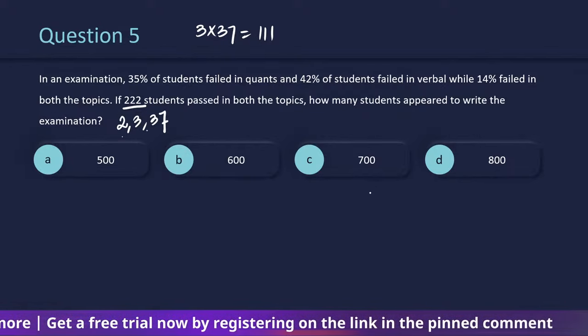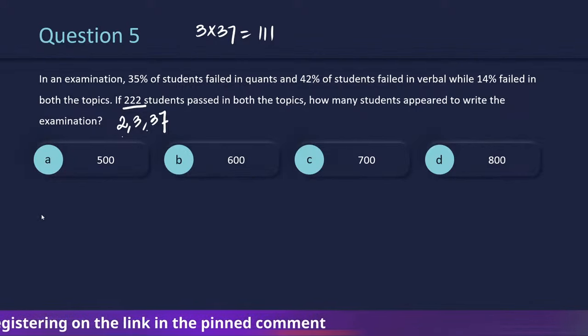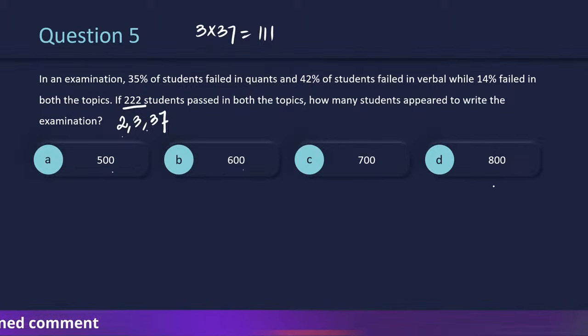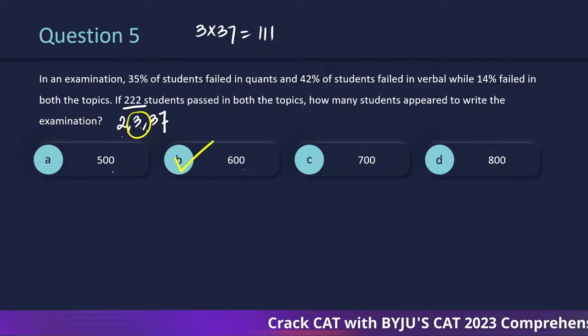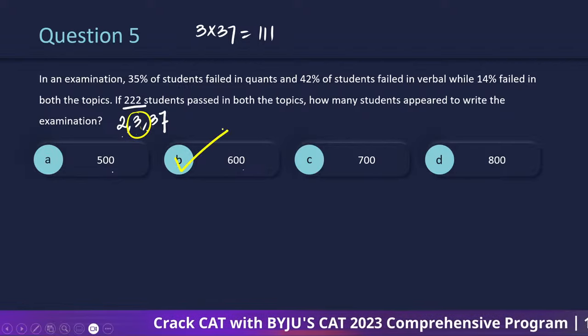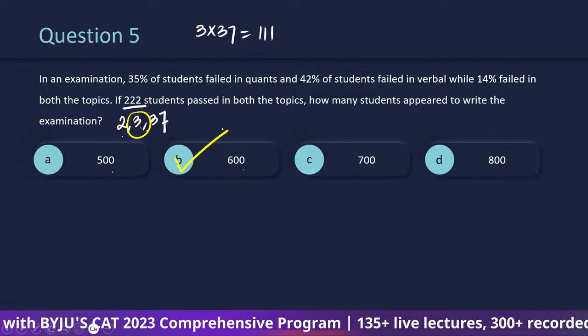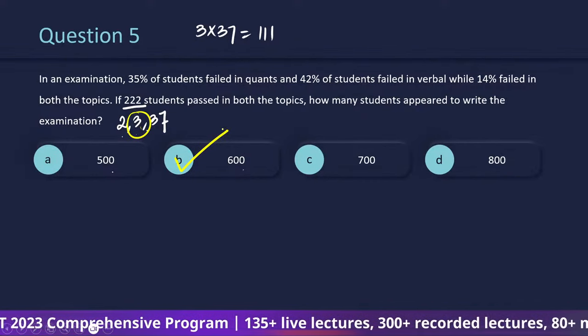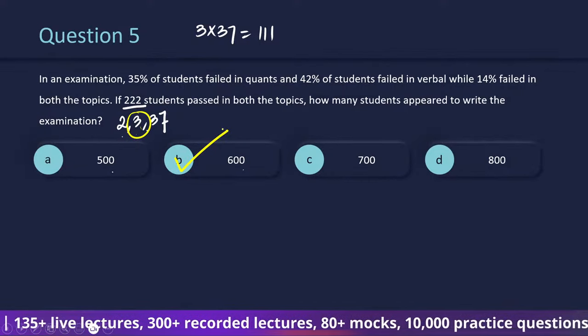So we can straight away check कि पहले कि कौन सा option 37 के table में है, right? So whichever option is in the table of 37, we will mark that. But unfortunately, we do not see any option in the table of 37. Next, what we have to do is check if the number is in the table of 3. 2 ke table may be also you have all the 4 options. Which number is in the table of 3? There is one. Mark it. Okay, this is a very smart move, a very accurate move. It's very quick, but it needs a lot of practice, because this is something you cannot use in every question.